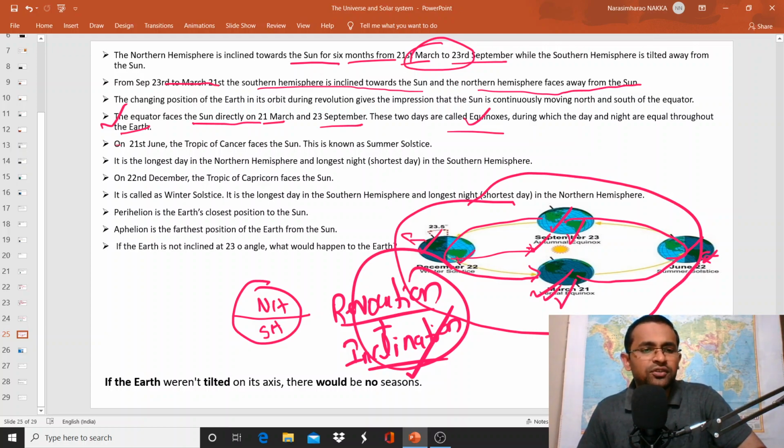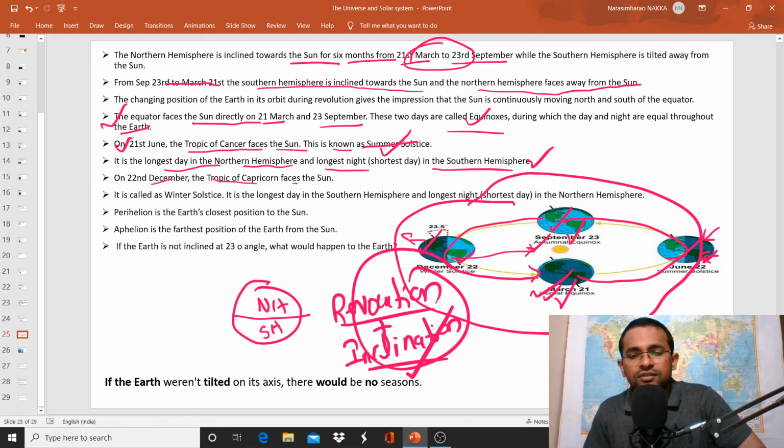So on 21st June, the Tropic of Cancer faces the sun. This is known as summer solstice. That means on June 21st or 22nd, the sun rays are exactly perpendicular on the Tropic of Cancer. And of course, it is the longest day in the northern hemisphere and longest night in the southern hemisphere. It is obvious. And on 22nd December, the Tropic of Capricorn faces the sun.